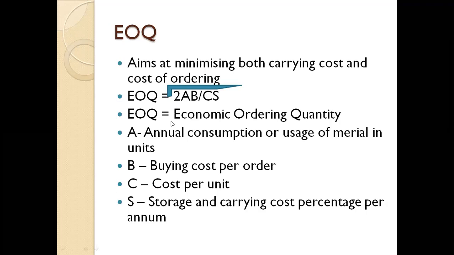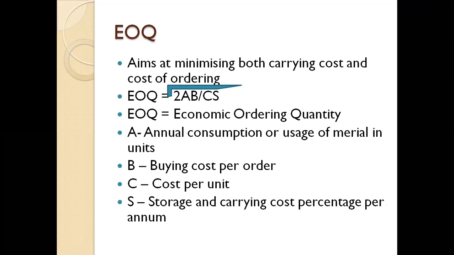We have one formula. Economic ordering quantity, EOQ, is equal to the root of 2AB divided by C by S. So this is the formula: root of 2AB divided by CS. EOQ is the economic ordering quantity.